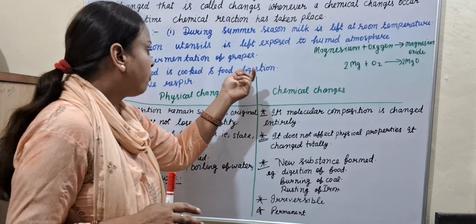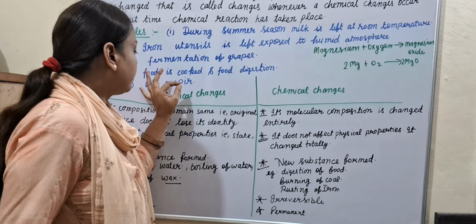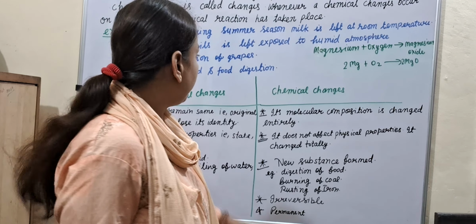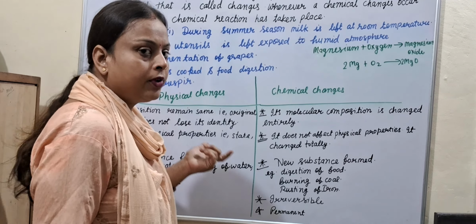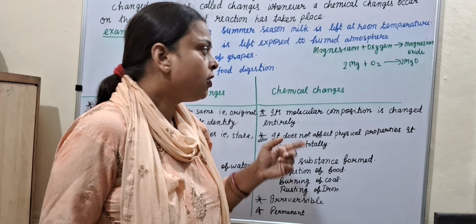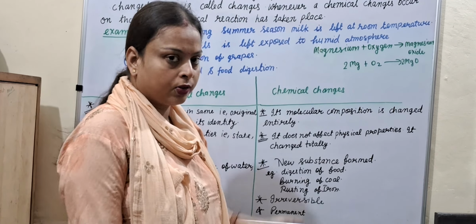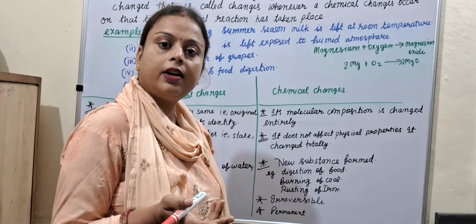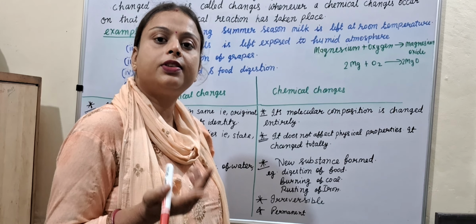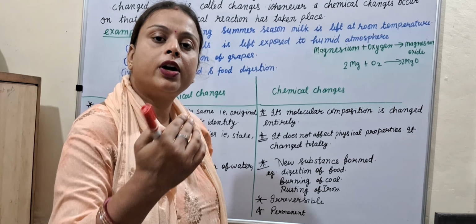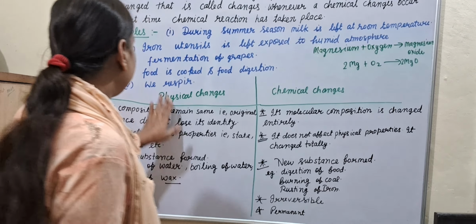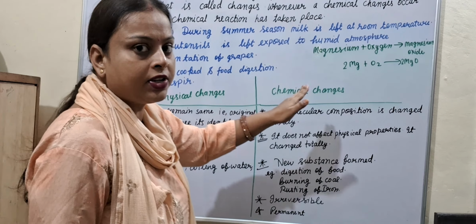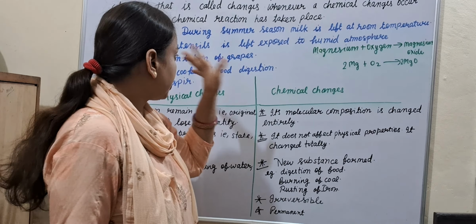Food is cooked and food digestion. We respire. When respiration occurs, a chemical reaction also occurs. This is an irreversible process. When it happens, it cannot be converted back to its original form. Cooked food and digested food are the same. Fermentation of grapes.